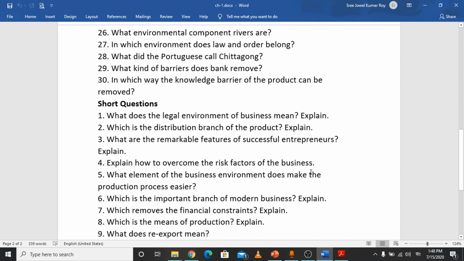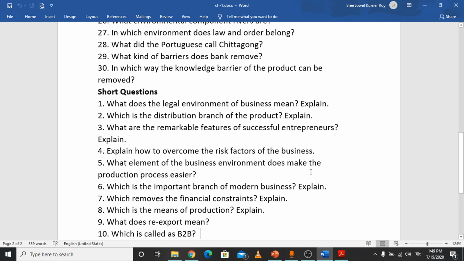Which is the means of production? Industry is considered as the means of production. Industry is a process where raw materials, natural elements, are collected from the environment and processed into final goods for the final consumers. It is called industry. And there are several types of industry, for example, genetic industry, service industry, manufacturing industry, extractive industry. So that is the answer.